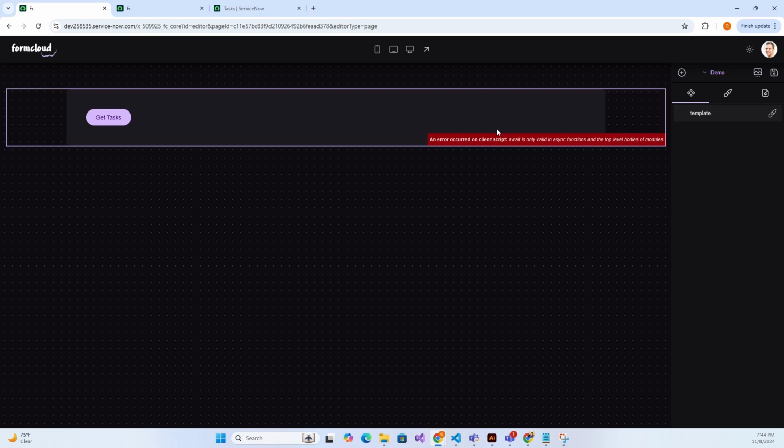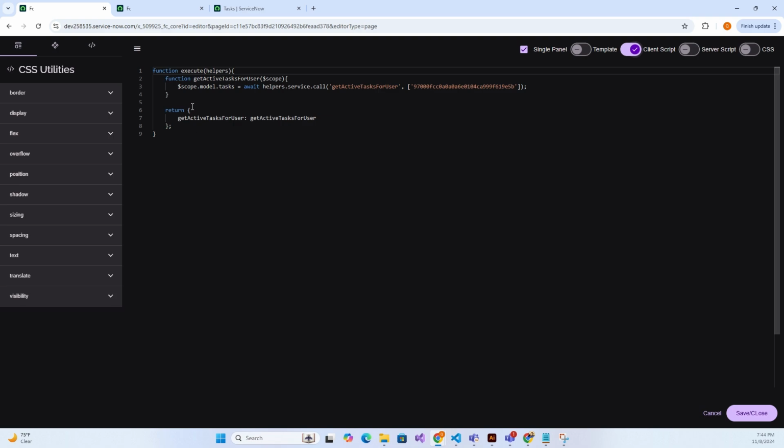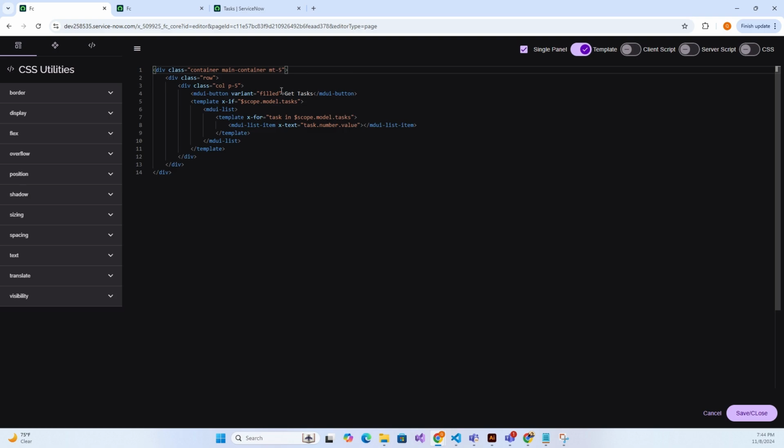Okay, so you can see that we have an error happening in our client script, basically saying that in order for us to use the await, the function must have an async here. So let's go to the client script and add async here. And actually, we need to bind the click event to the button.